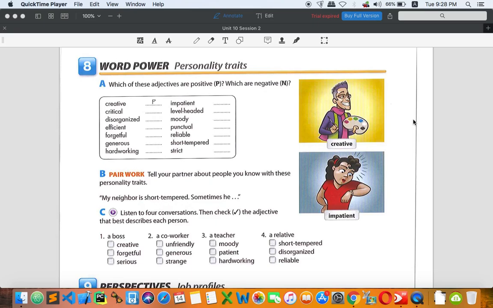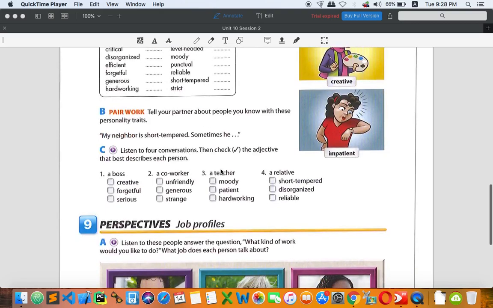Okay, and after we finish this exercise, we can go to part C. This is about listening. There are 4 conversations. You have to listen and check the adjective that best describes each person. I also attached the audio track yesterday, so you can listen and get your answer. And tomorrow I will give you the answer for this exercise.